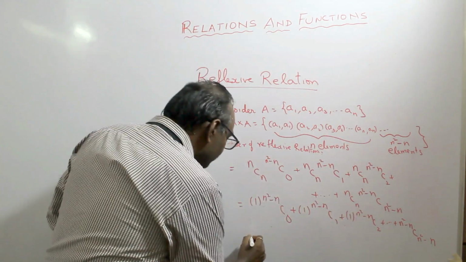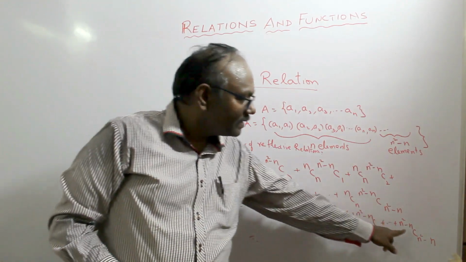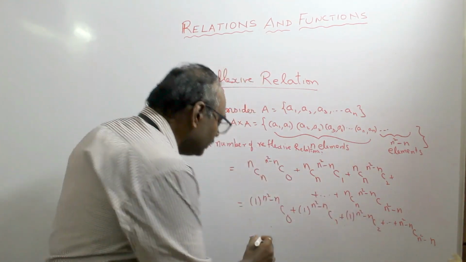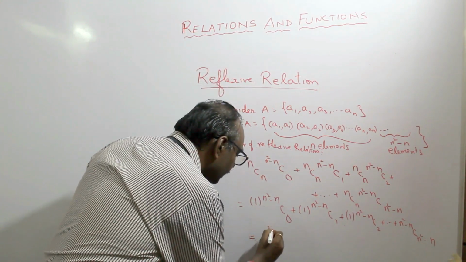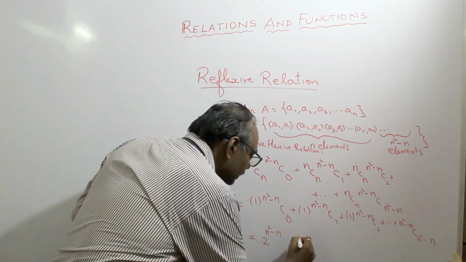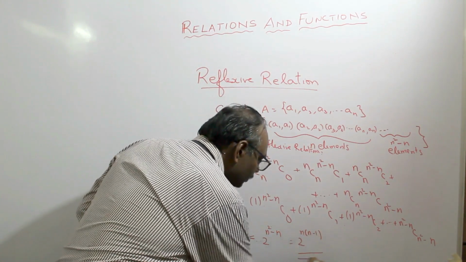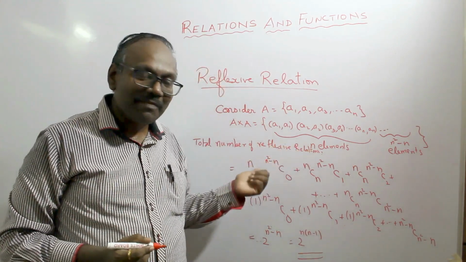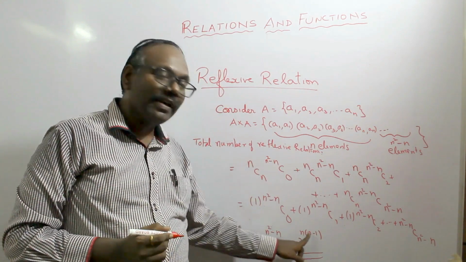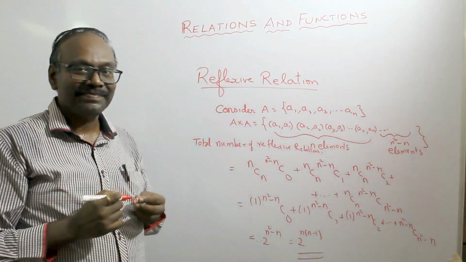So as we have seen, the sum of all the binomial coefficients from n square minus n C0 to n square minus n C n square minus n will be 2 to the power of n square minus n, or we can also write this as 2 to the power of n into n minus 1. So this is how we find the total number of reflexive relations. The total number of reflexive relations is 2 to the power of n into n minus 1. Please make a note of this.